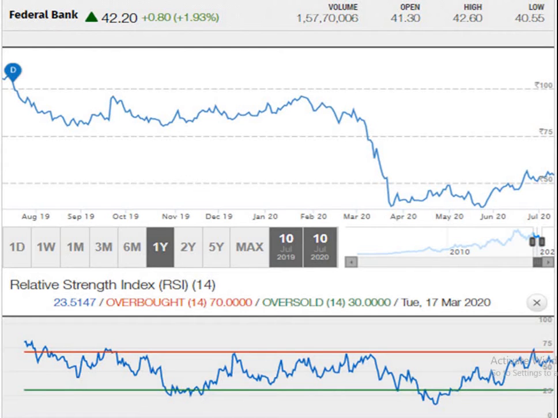This is a 1 year graph. Here the graph is indicating that the Federal Bank is moving in a sideways movement at present. The RSI is indicating that the script is in overbought situation where the natural selling can come and push the script down. It is a temporary phenomenon only, but the selling pressure will push the script down.